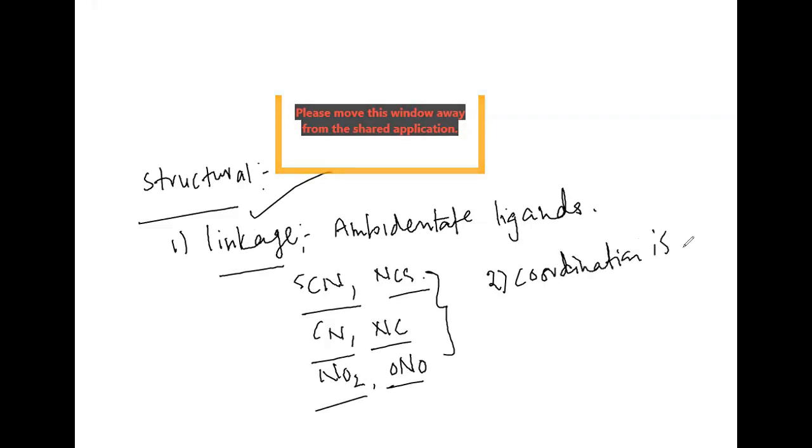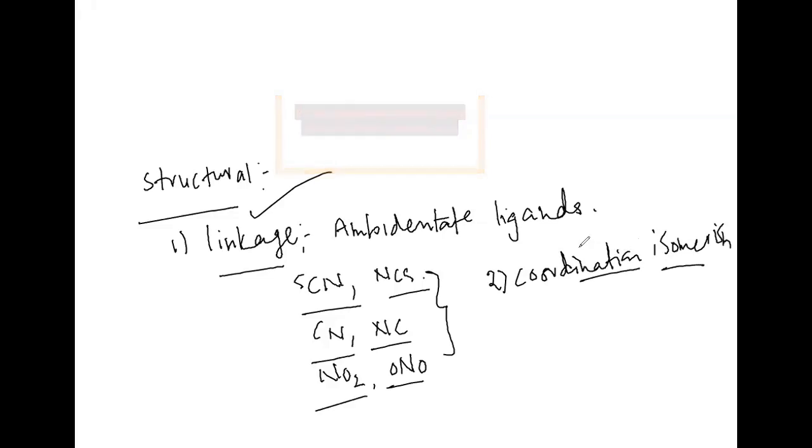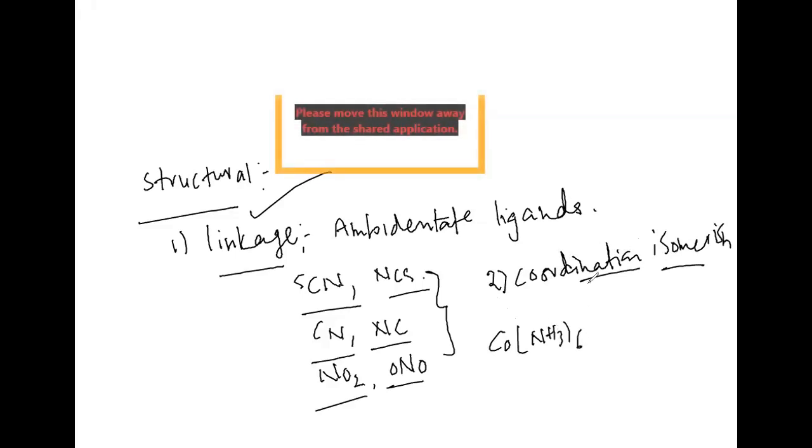The second one we call coordination isomerism. In coordination isomerism, there is an exchange of ligands between two coordination entities. Here I am taking [Co(NH3)6] and [Cr(CN)6] like this.